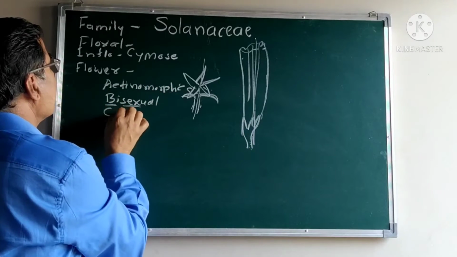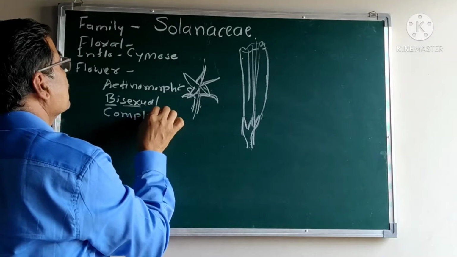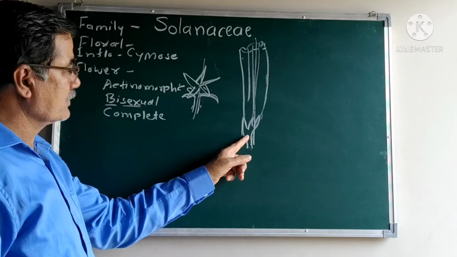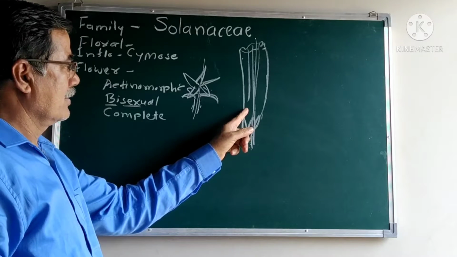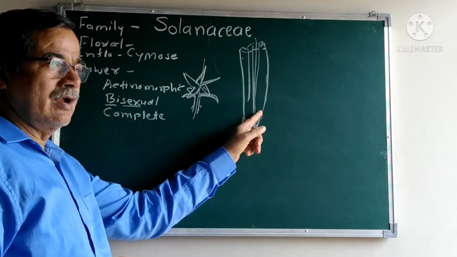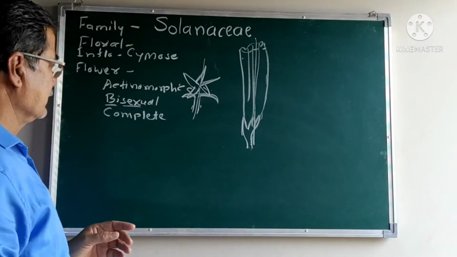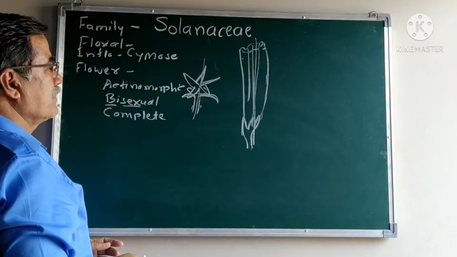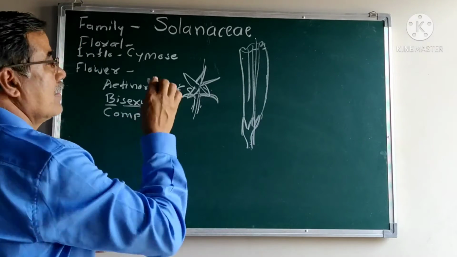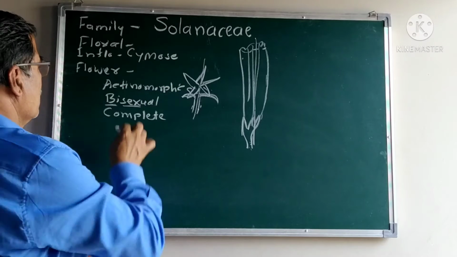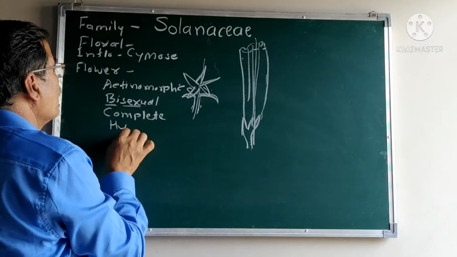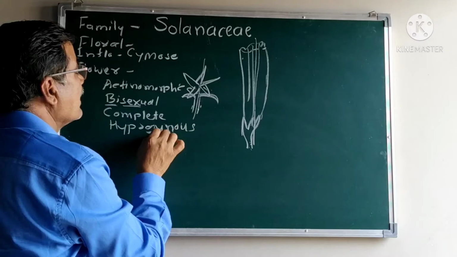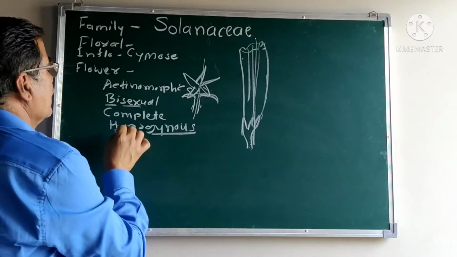The flower is complete. When the accessory whorls, calyx and corolla, and the essential whorls, androecium and gynoecium, are both present, that is two accessory whorls and two essential whorls, four whorls are present in the flower. The flower is said to be complete. The flowers are hypogynous. Gynous refers to gynoecium, the ovary.